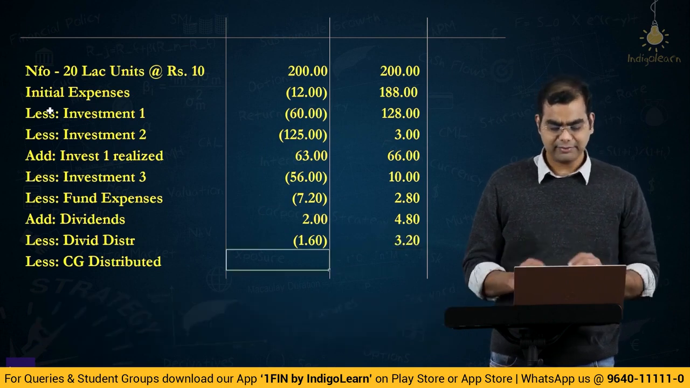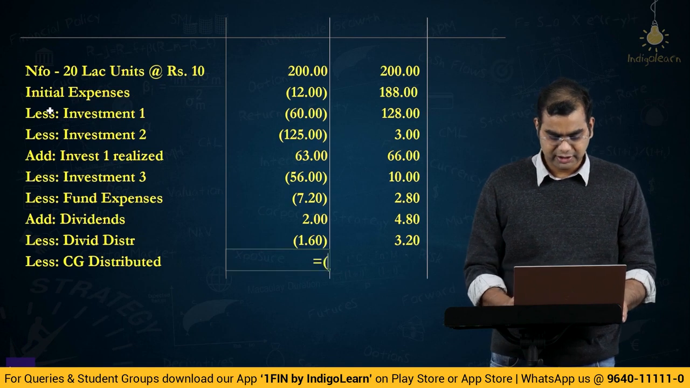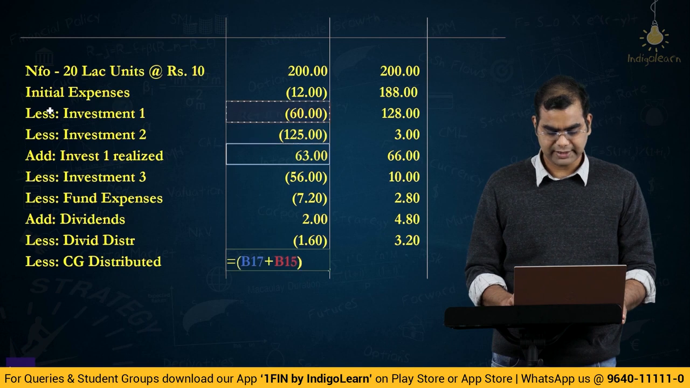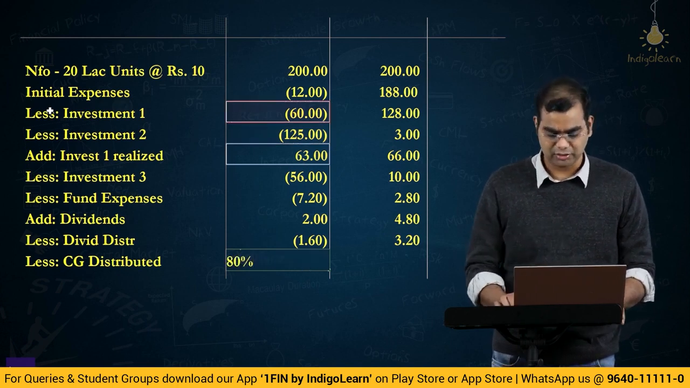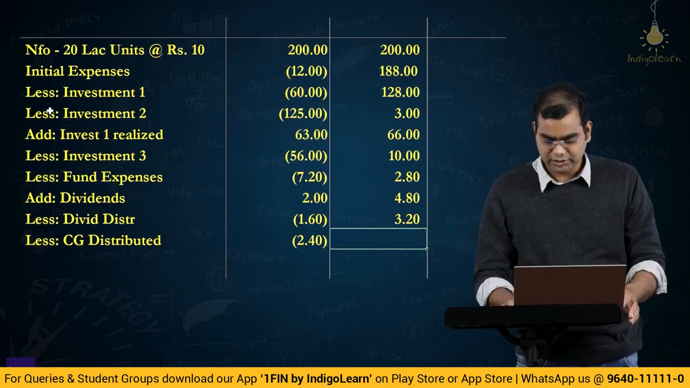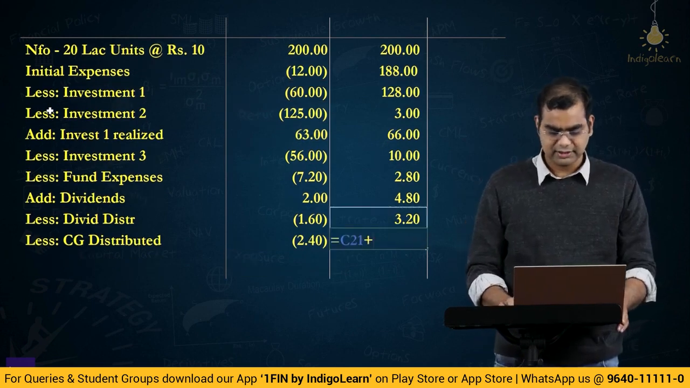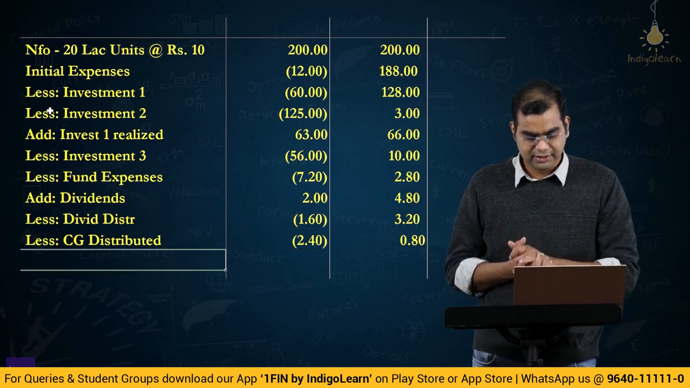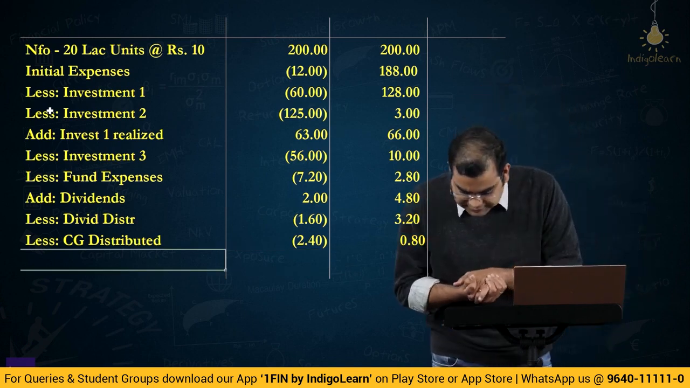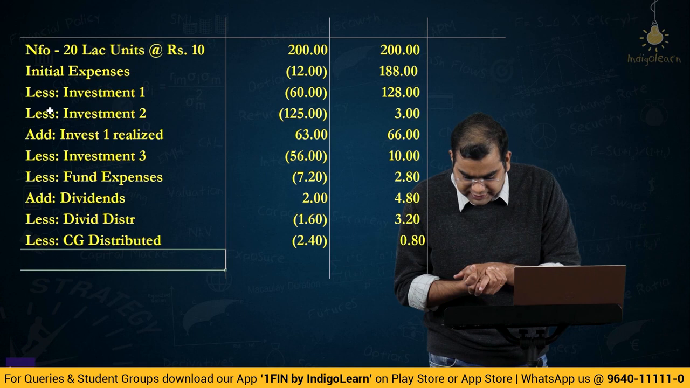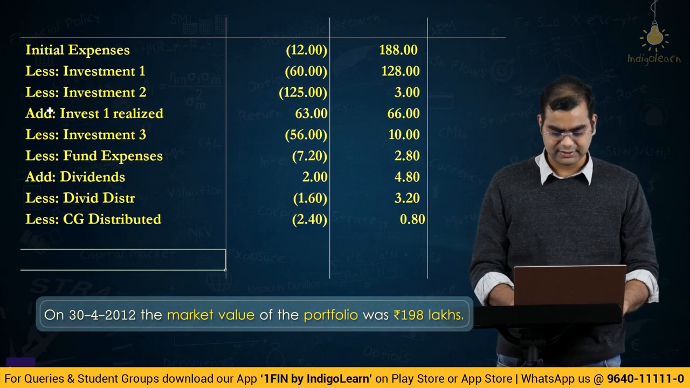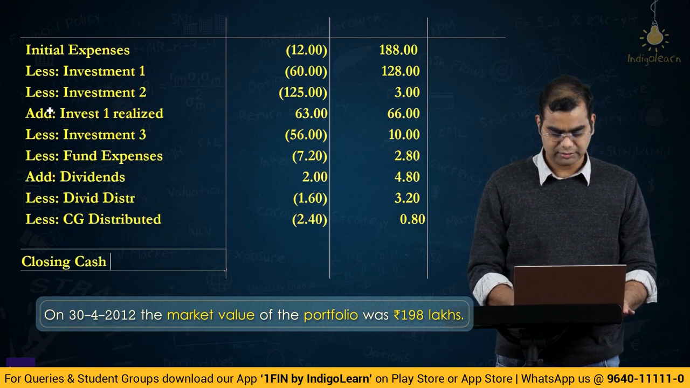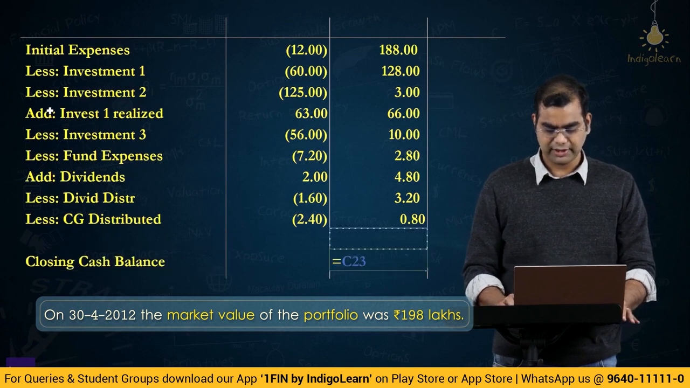Okay. So what is capital gains distributed? It is basically your 63 minus 60, right, into 80%. So I have put plus instead of minus because it is a negative number, okay, into 80%, 2.4. So your closing cash balance is 3.2 plus 2.8 is 3.2 plus 2.4 is 0.8. Then distributed 80% of its realized earnings, and the market value of portfolio is 188 lakhs. So this is the closing cash balance. Closing cash balance is 0.8, right?